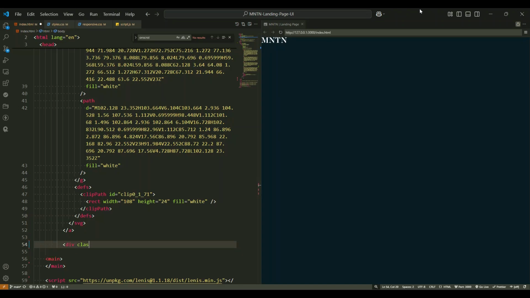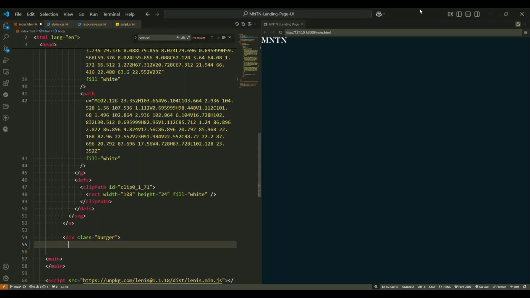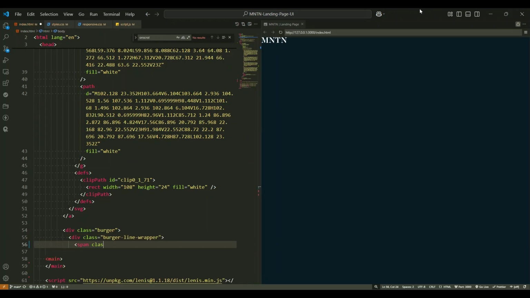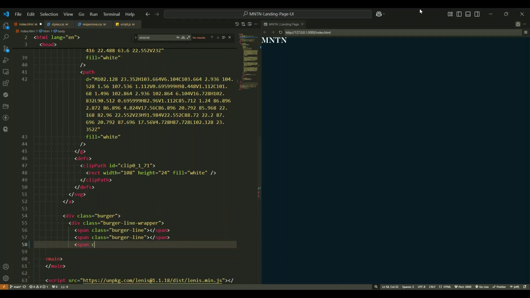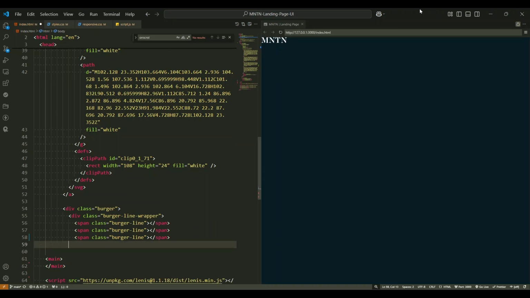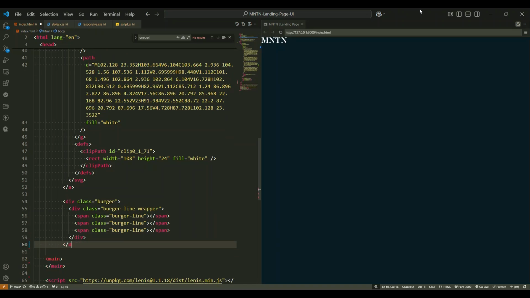Next to the brand, we see another div tag with the class burger. This div tag is used for the hamburger menu icon, which is a popular design pattern for mobile navigation. Inside this burger div, there's another div tag with the class burger line wrapper, which holds multiple span tags. These span tags represent the lines of the hamburger menu icon. Each span tag has the class burger line, which is used to style and animate the lines, especially when the menu is open or closed.